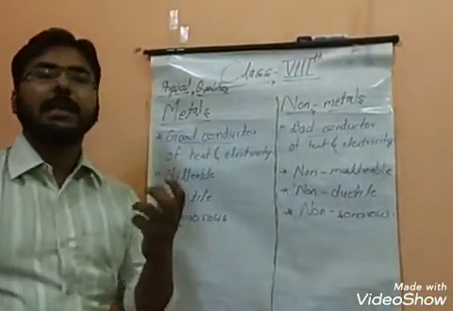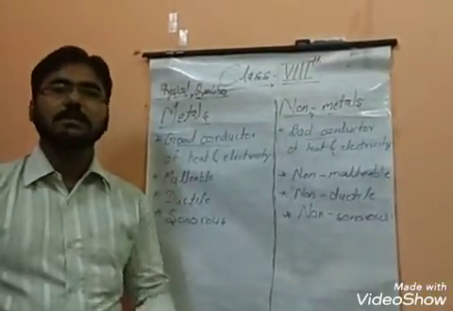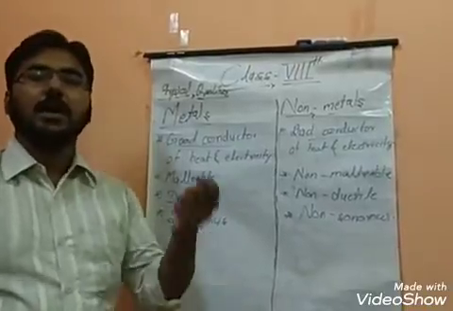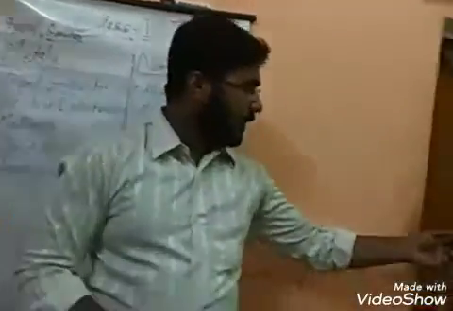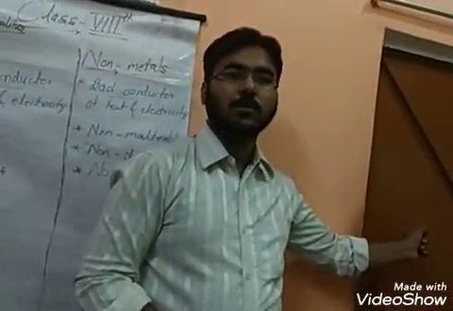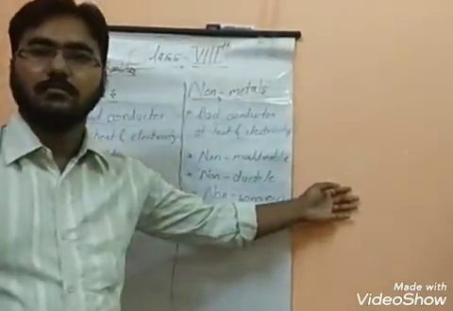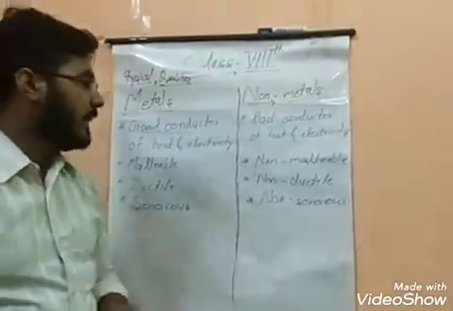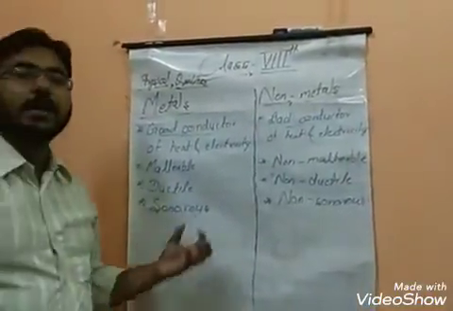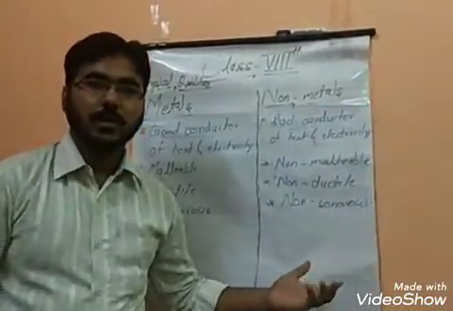Whenever you get any metal, it will be sonorous, it will have a pleasant sound when it is struck, beaten lightly or hard. Just like this iron door, you can see. When we strike on this, it creates a sound that is quite pleasant for us to listen to. But when we strike on a wall, it does not create a pleasant sound. So we can say that metals provide sonorous sound and non-metals provide non-sonorous sound. Okay, so this is the